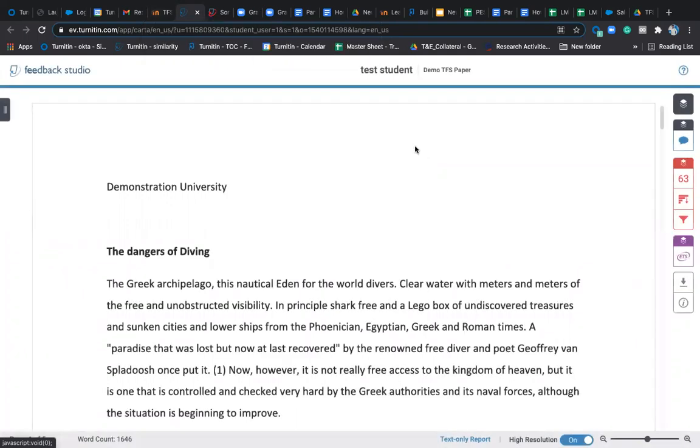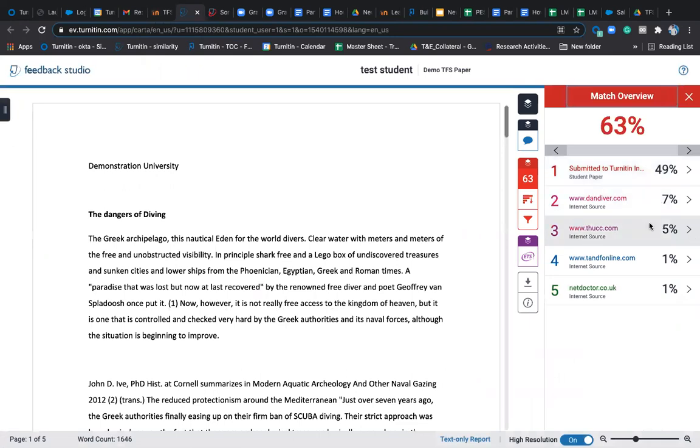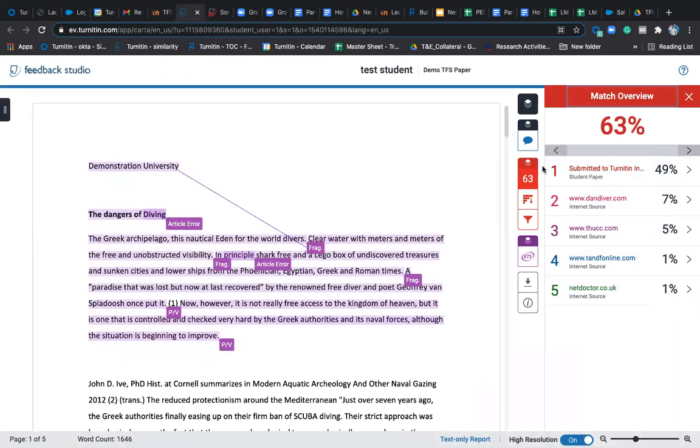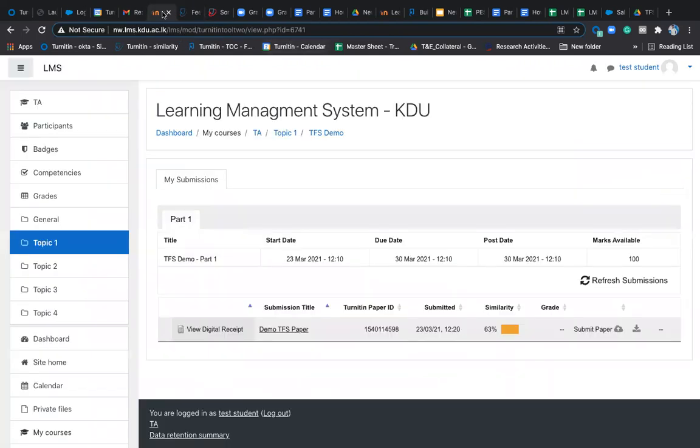So this is Feedback Studio. It's giving you a general overview. When you click on 63%, it will give you the similarity percentage like this. No, we didn't do any settings, right? Okay, this is the student account. That's why it is not showing any kind of test, I guess.